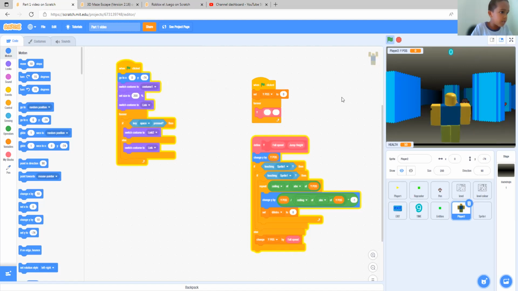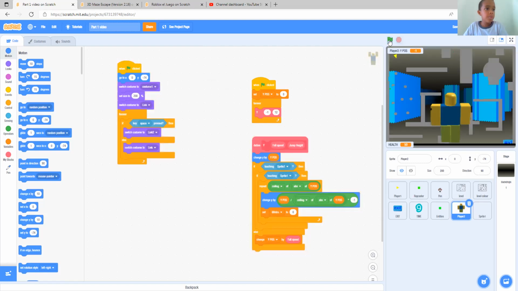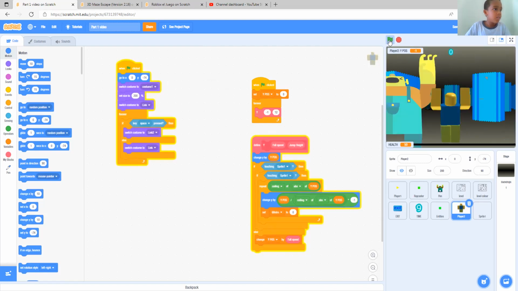While it works, let's edit it. Now we're going to put the Y pos fall speed to -1 and here to 12. Now let's test. All right. Stop and go again. Oh yeah.